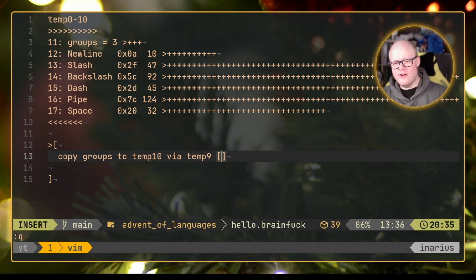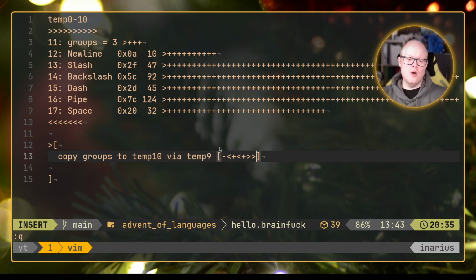Here we decrement our groups, our cell 11. Then we go back 1 to temp 10 and increment that. We go back another time to temp 9 and increment that. And then we go forward again to our groups variable.